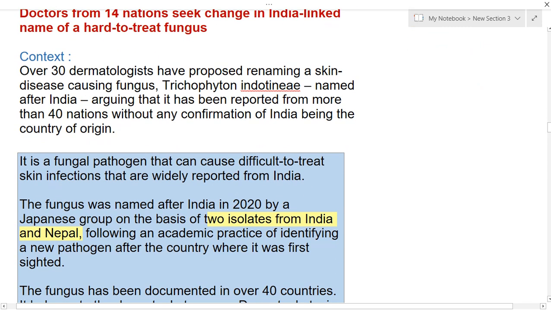So here over 30 dermatologists have proposed renaming a new skin disease, which is caused by a fungus. The name given to that fungus is Trichophyton indotineae, and it had been named after India. And they're arguing that more than 40 nations have reported it without any confirmation of India being the country of origin. So many countries are saying that this fungus originated from India, so we are going to give that name.